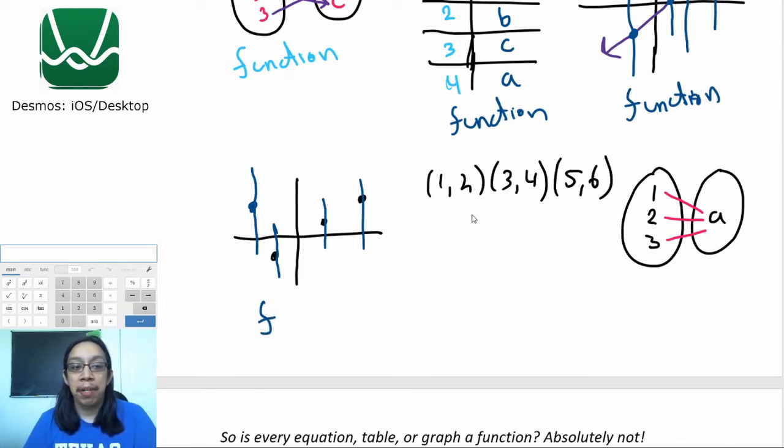Okay, let's go ahead and keep going. In this example, we have coordinate points. Not on a graph, but just written out. Again, one thing you have to remind yourself is that this is a coordinate point. These are x and y's.